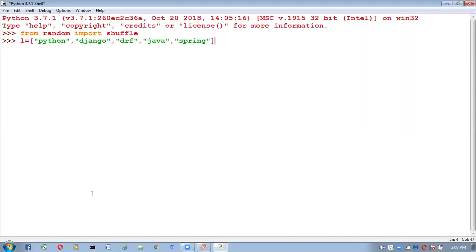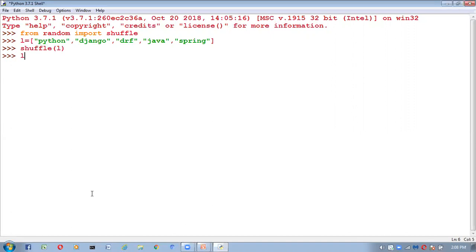So now what I'm going to do, I want to shuffle all the elements. Initially I have a list like Python, Django, DRF, Java, Spring. After shuffling, how we will get this list, we'll see. Now I'm going to pass this list to the shuffle function. Shuffle of L.